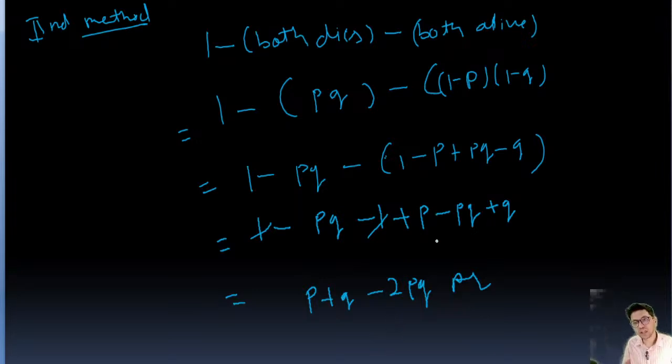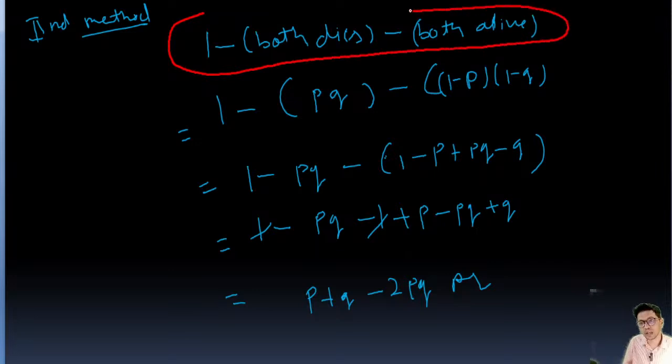Okay, so for any one being alive, we have a formula that is 1 minus both die minus both alive. Okay, this is a very simple method, the first one.